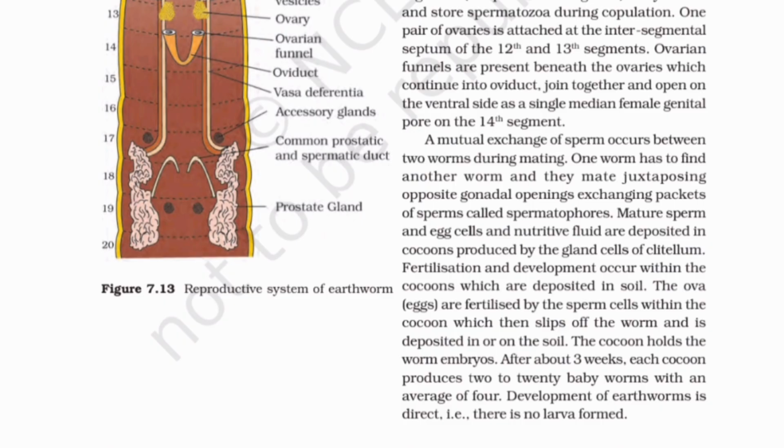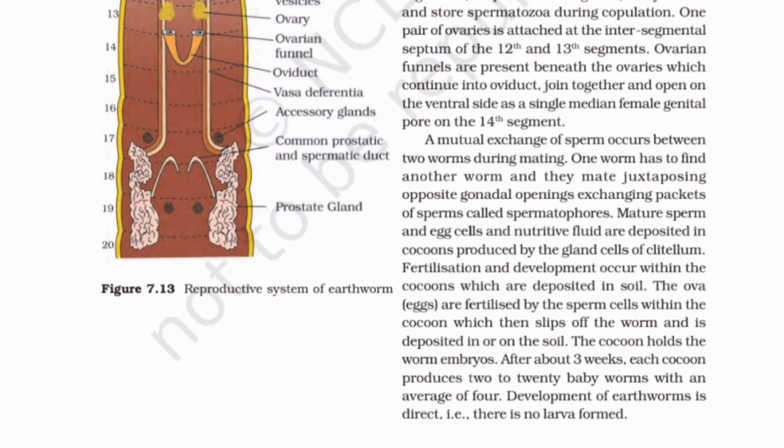A mutual exchange of sperm occurs between two worms during mating. One worm has to find another worm and they mate, juxtaposing opposite gonadal openings, exchanging packets of sperm called spermatophores. Mature sperm and egg cells and fluid are deposited in cocoons produced by the gland cells of the clitellum. Fertilization and development occur within the cocoons, which are deposited in soil.